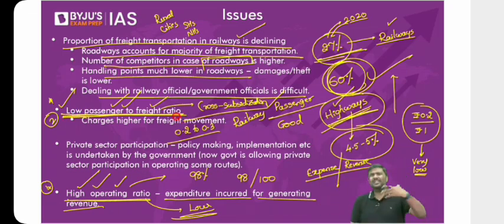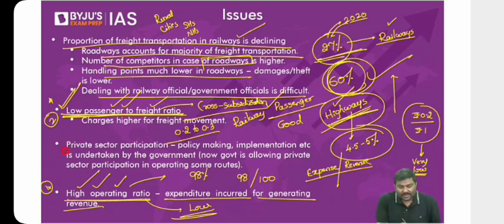But is it uniform in all countries? No. In many countries such as Korea, China, France, etc., the passenger to freight ratio is more than 1. Meaning, they are collecting more tariff from a passenger compared to the goods transported, which will increase the revenues available to the railways. So a low passenger to freight ratio will also have an impact on the revenue generation capacity of the railways.